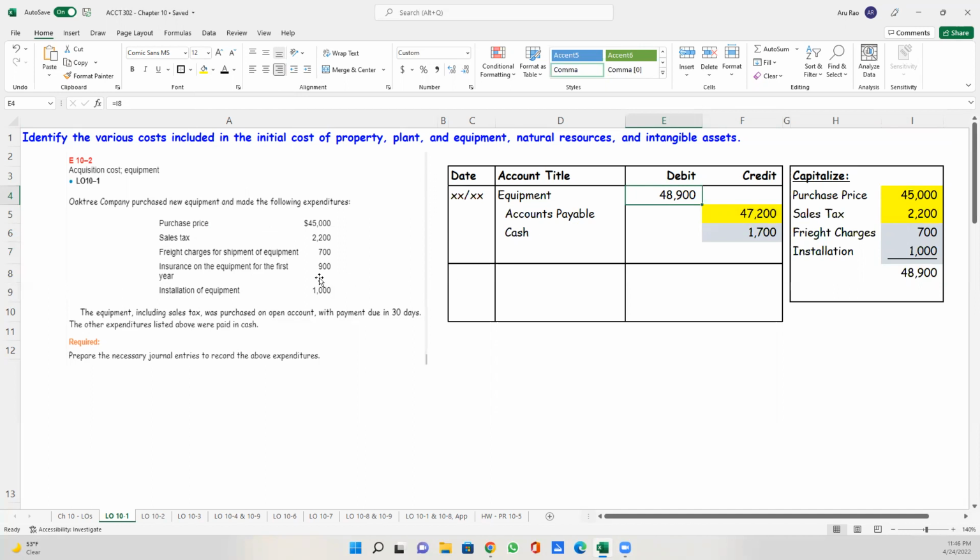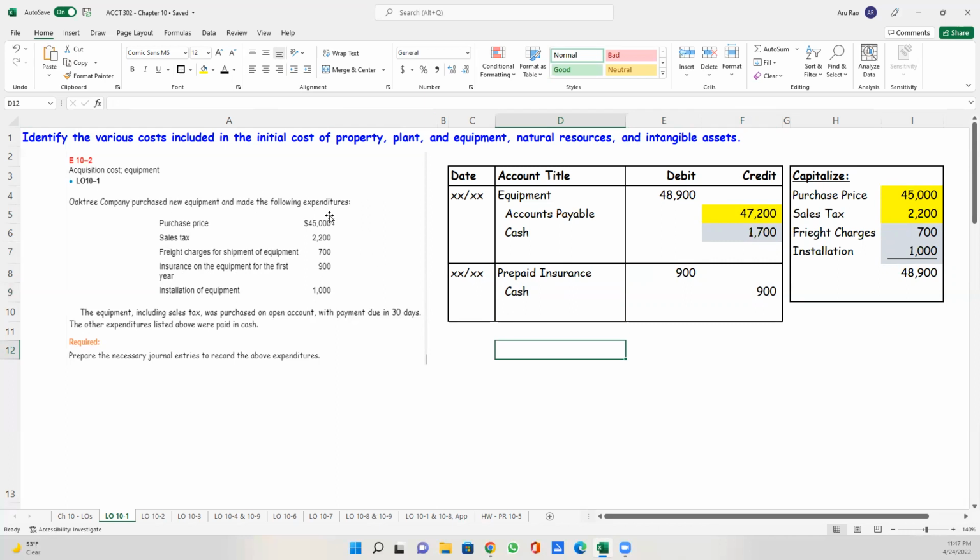Now let's go back to that $900. We still need to do a journal entry. So the $900, I have paid cash. I know I have paid $900. That part is easy. The question is, what should I debit? This is insurance for the first year. So this is prepaid insurance at this point of time. That is also an asset, but it's a current asset, which we're going to get the benefit of over the next 1 year, the insurance coverage.